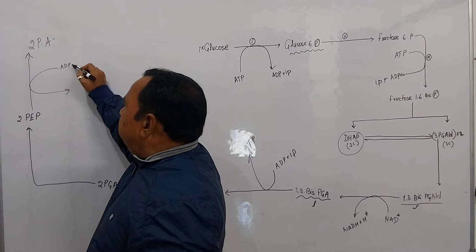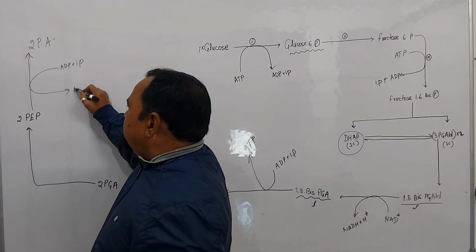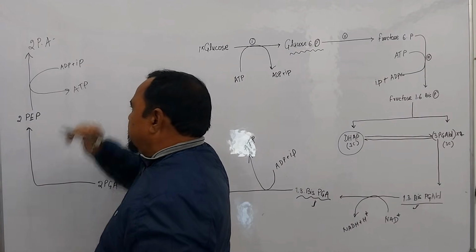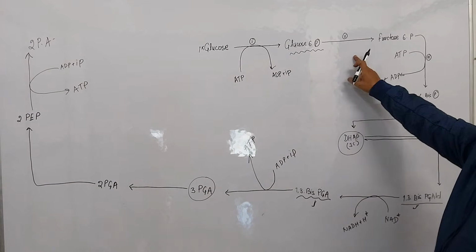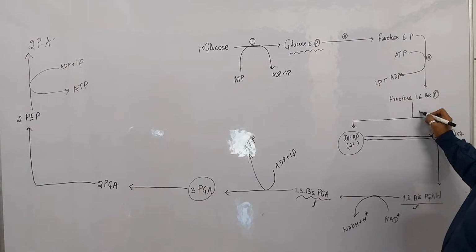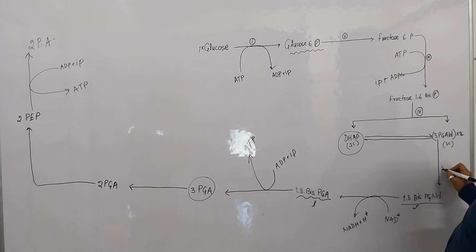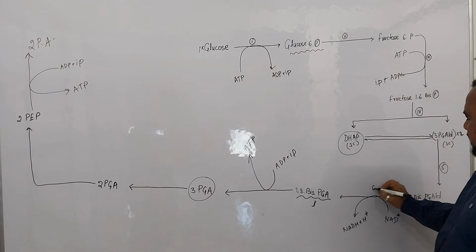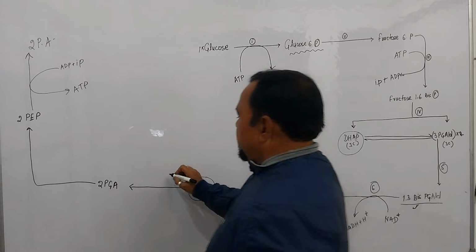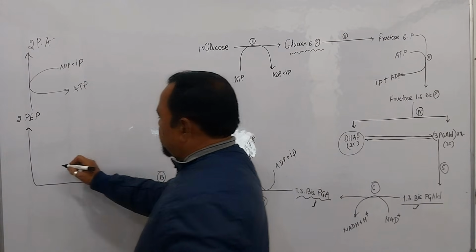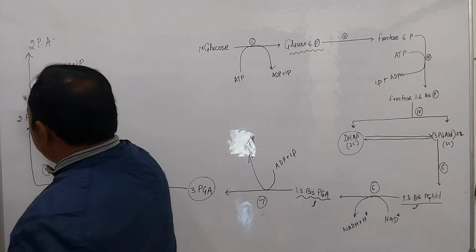ADP plus Pi is converted into ATP. Clear? Just see step 1, 2, 3, here step 4, step 5, step 6, step 7, step 8, step 9, step 10.